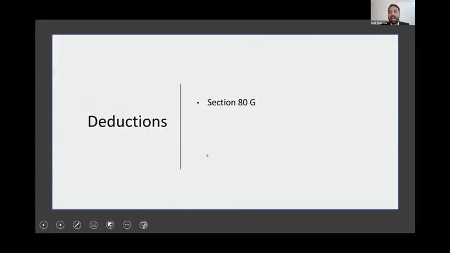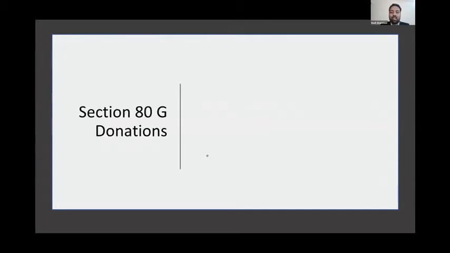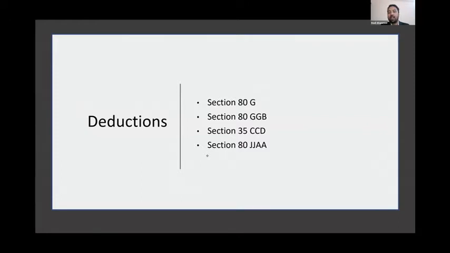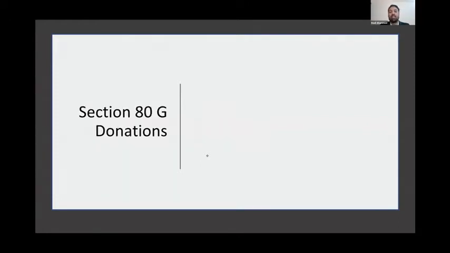Now, apart from that, income tax gives you a lot of deductions. Your genuine expenses can be claimed as deductions. There are actually 4 such sections which I want to discuss today. One is section 80G, which deals with donations. As I told you, donations given shall be to an approved person.